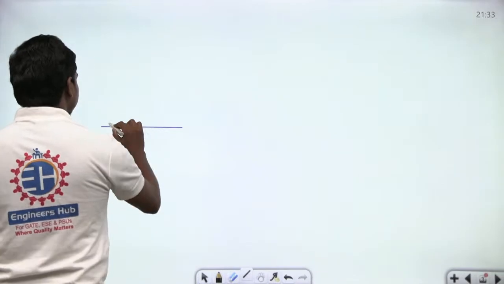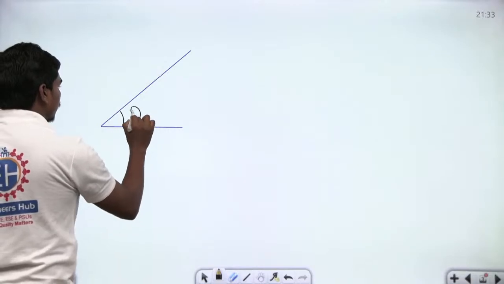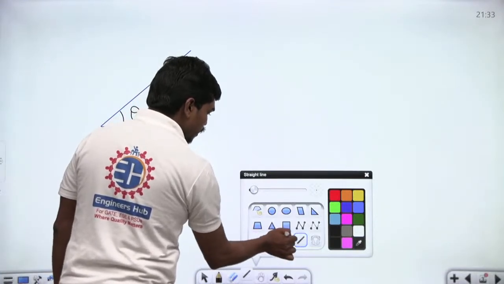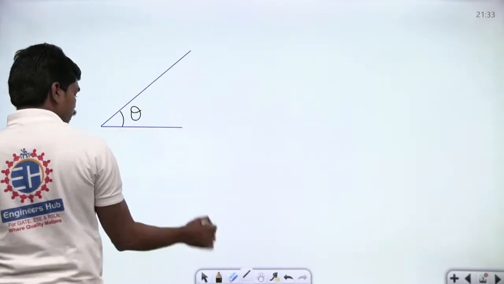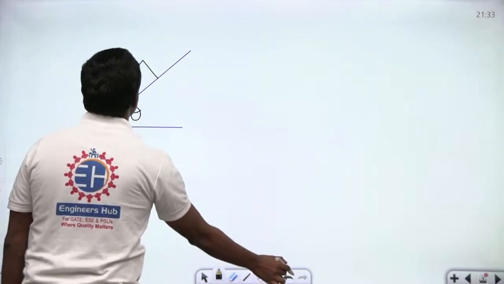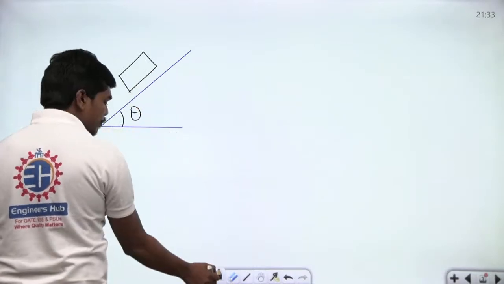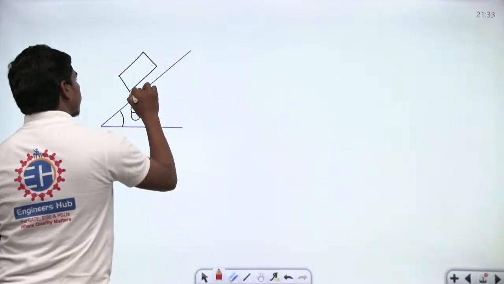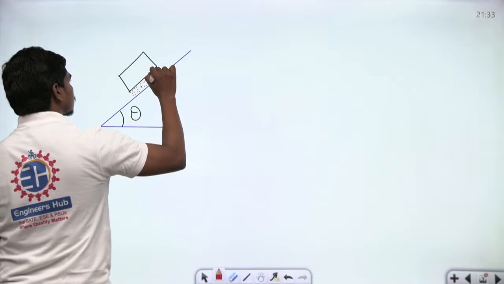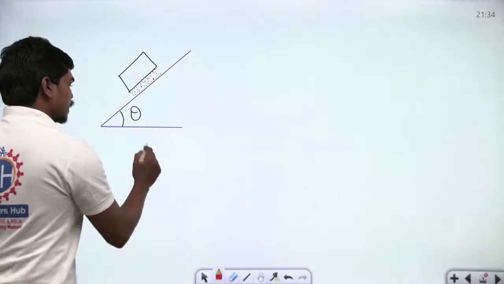Let us suppose there is an inclined plane, inclined to the horizontal at an angle theta, and there is one block on this plane. The block is at a height h from the plane, and the gap between the two is filled with some viscous oil, in between the plane and the block that is sliding on this wedge.